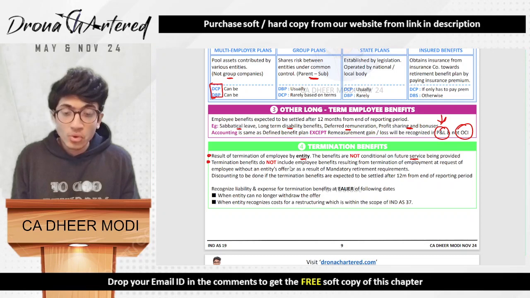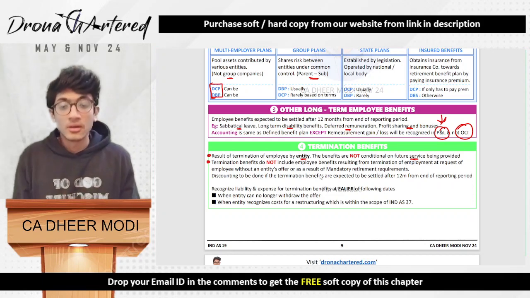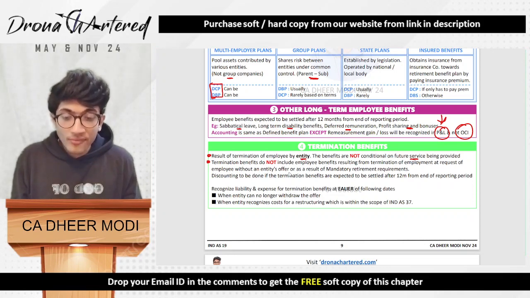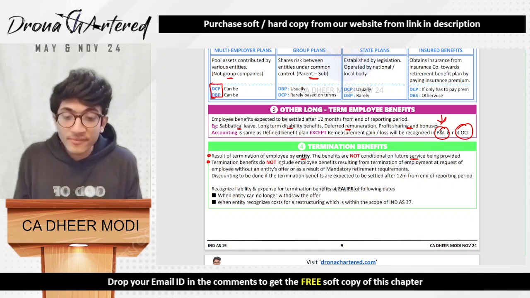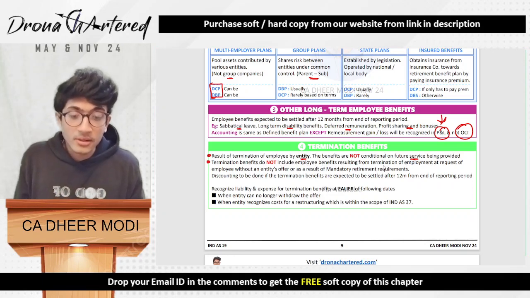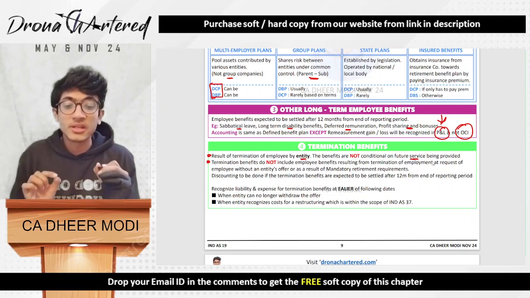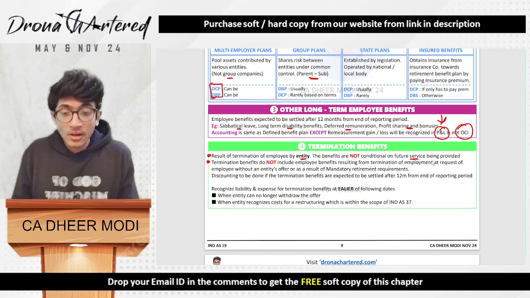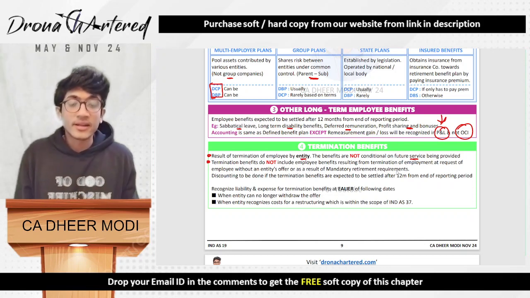Termination benefits do not include employee benefits resulting from termination of employment at request of employee, without an entity's offer or as a result of mandatory retirement requirements. Read the statement again. Termination benefits do not include employee benefits resulting from termination of employment at request of employee. If the employee has requested termination, then it is not covered under fourth part, or as a result of mandatory retirement requirements.